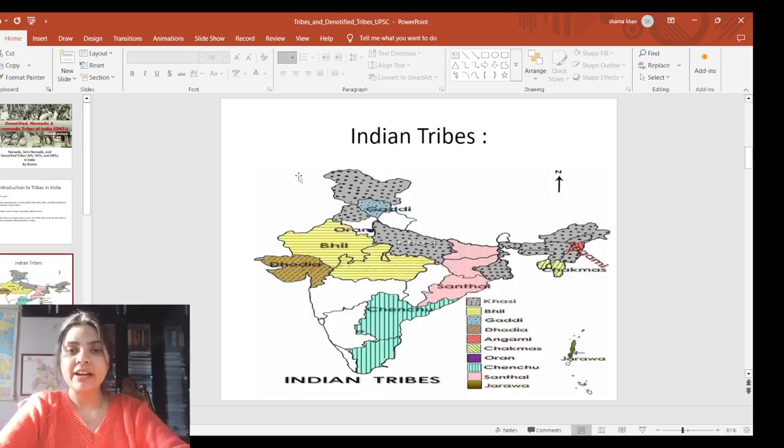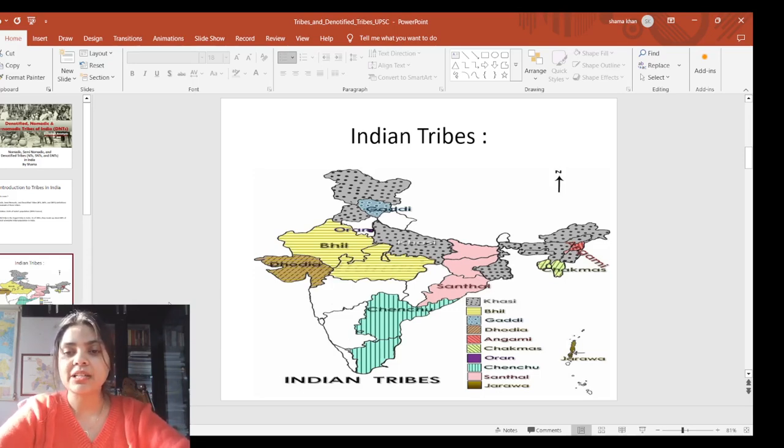Now here I have given you this picture, and I request you to make this picture in your notebook, and look at the regions where they can be found. If we talk about the Khasis, where they can be found, we can see the Gaddis, and the Bhils we can see in the region of Rajasthan and MP. I suggest you make this map.